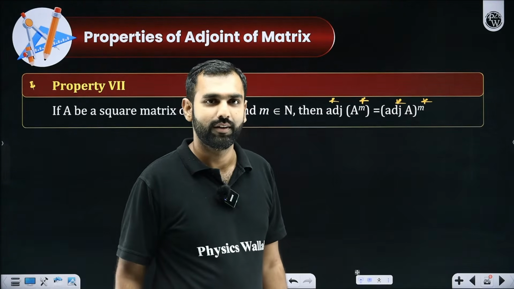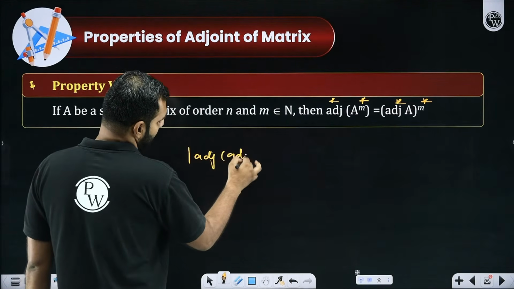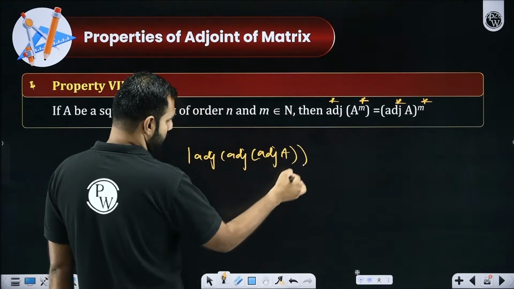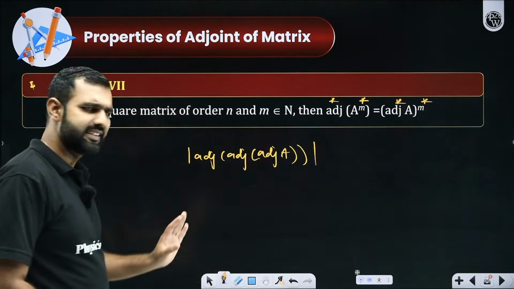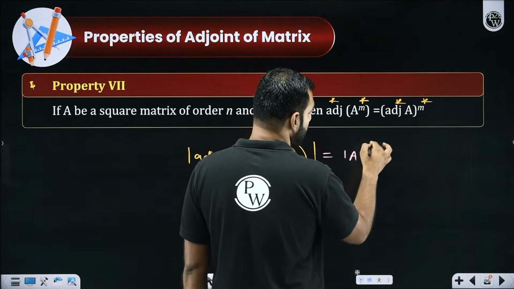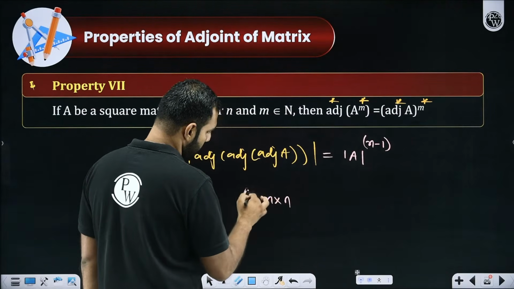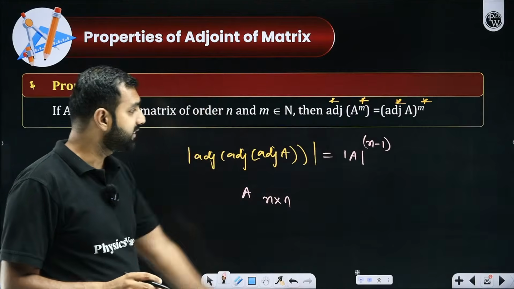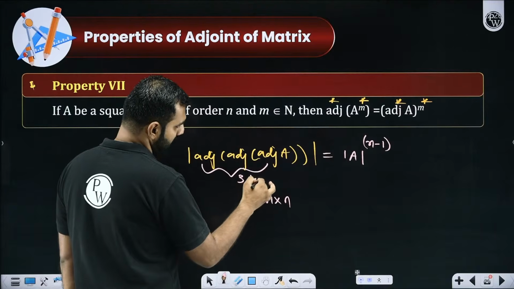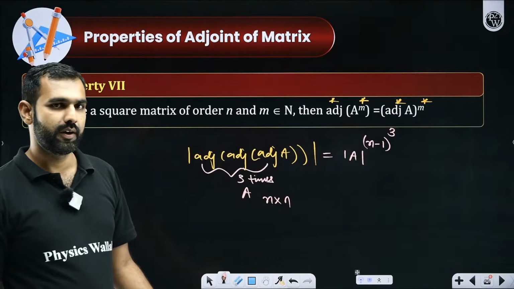What if determinant of it? Then it is alternative. I think I have already done a question on that, but if you are still confused, let's say this is the question, determinant of adjoint of A. It's simply nothing, but you just need to apply this. First of all, determinant of A remains the same. Then you'll do n minus 1. What is n? n is the order of A, which means n by n. And then this n minus 1 is raised to a power, the number of times adjoint has appeared. So if adjoint has appeared 3 times, n minus 1 is to the power 3. If adjoint has appeared 2 times, it is 2.